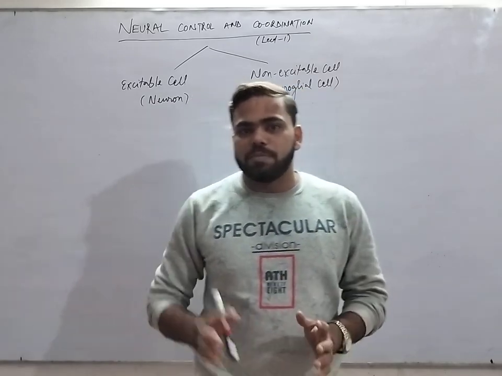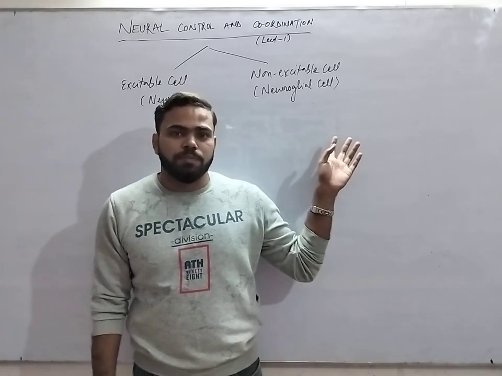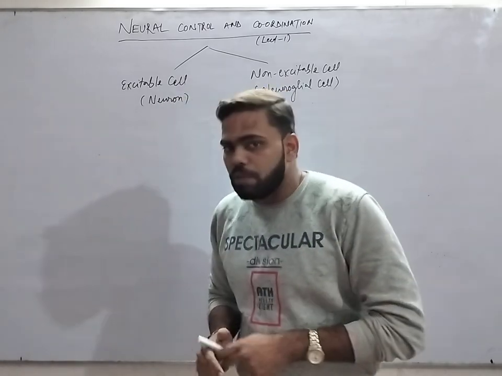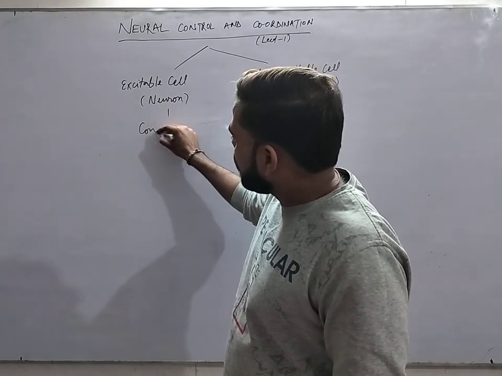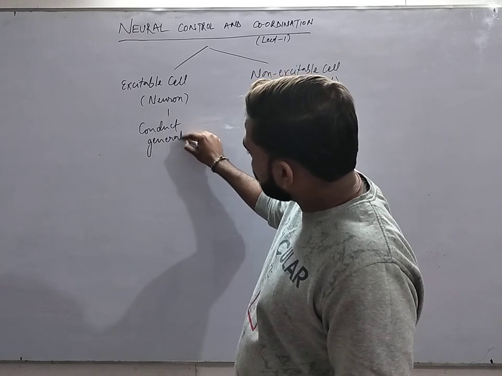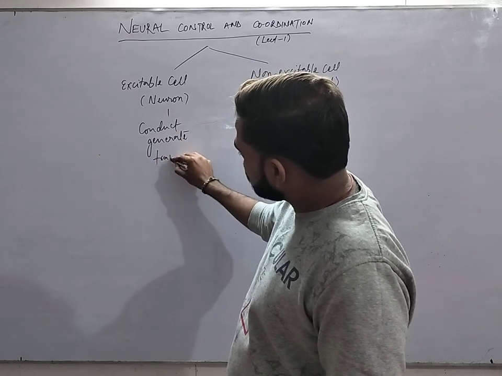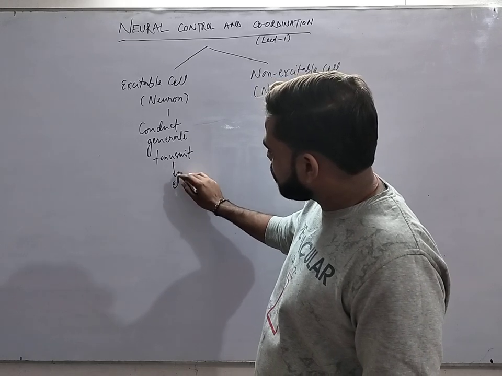Is it clear to everybody? So I am writing here, excitable cell can conduct, even generate, and also transmit what? The impulse.